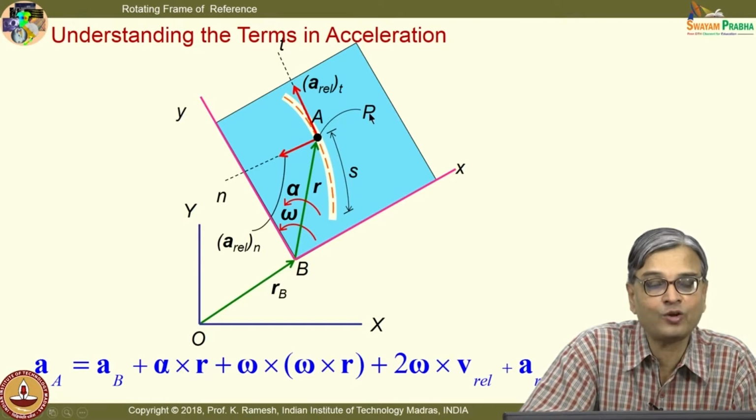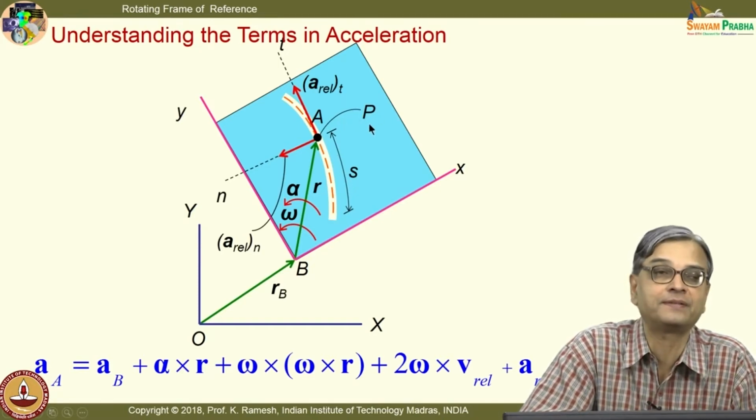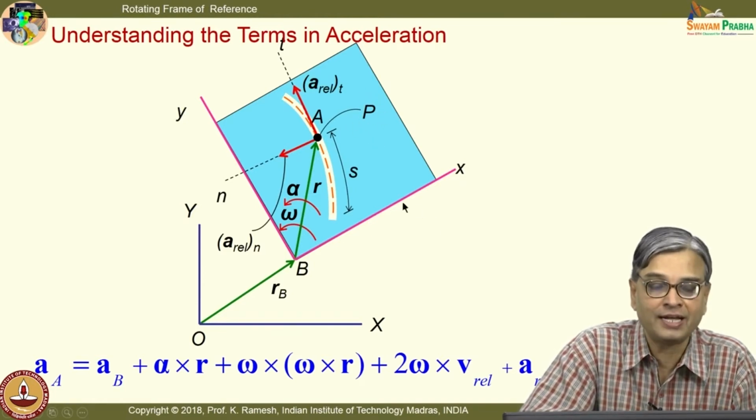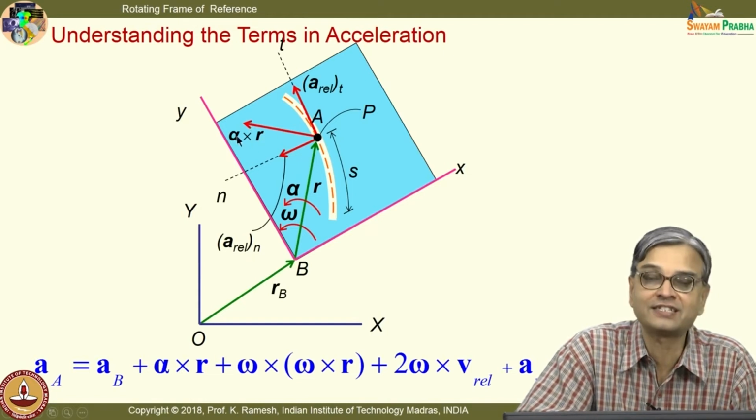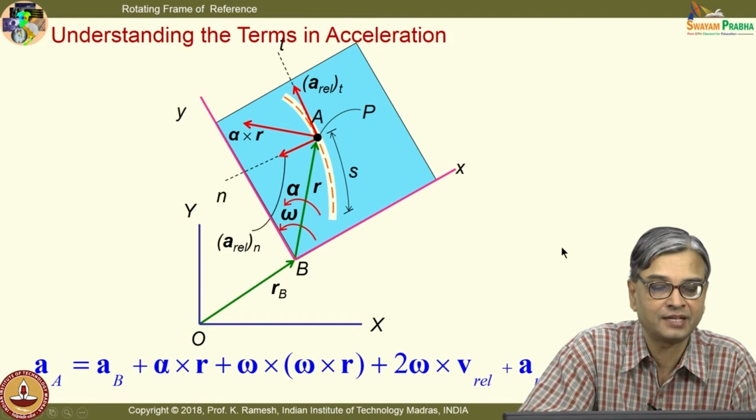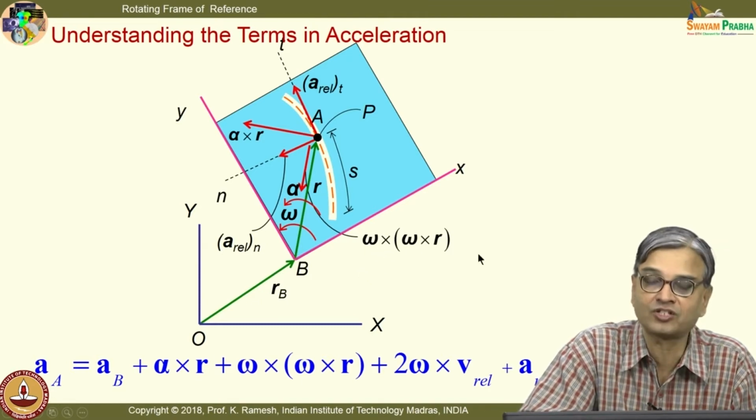I look at what happens to a coincident point P. If I have to find out the parameters for the coincident point, I imagine that I attach a non-rotating translating axis at B. And you know very well that this will appear to rotate like this. So, this will be the component of acceleration in this direction, this is alpha cross r, and you will have a component towards the point of rotation about which it rotates, omega cross omega cross r. So, using this I can find out what is the absolute acceleration of point A.